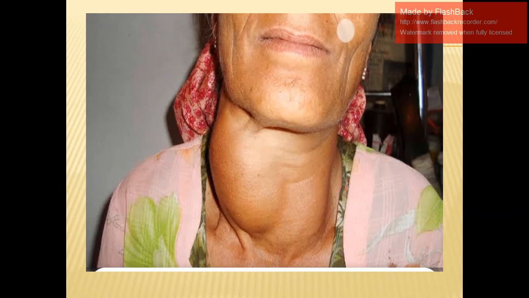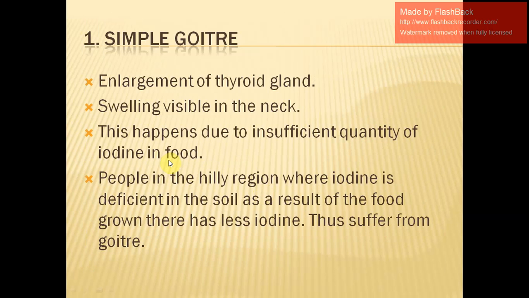So let's check it out. It's like this: the thyroid gland is enlarged and the swelling is there in the neck. You can see that. Why does this happen? This happens due to insufficient quantity of iodine in food.